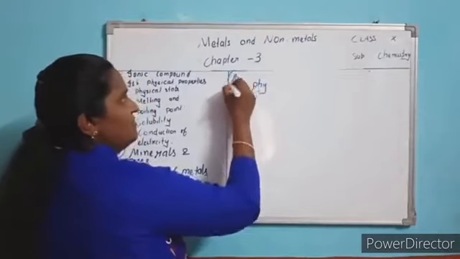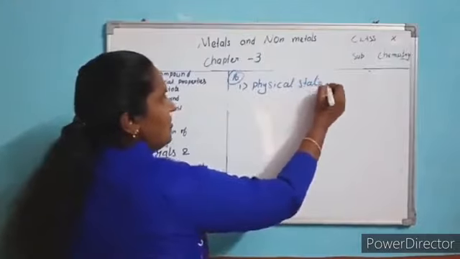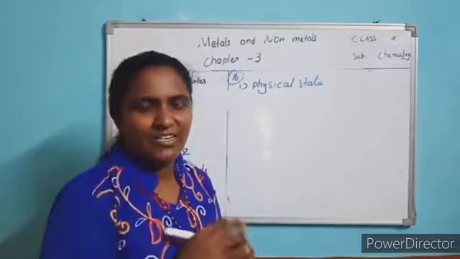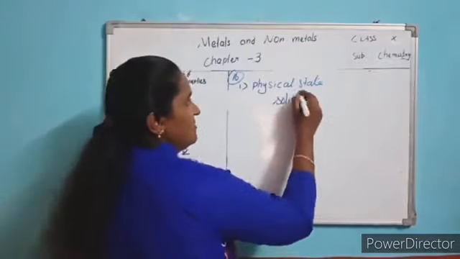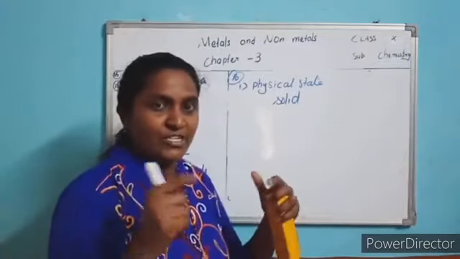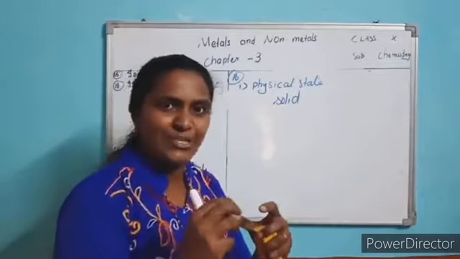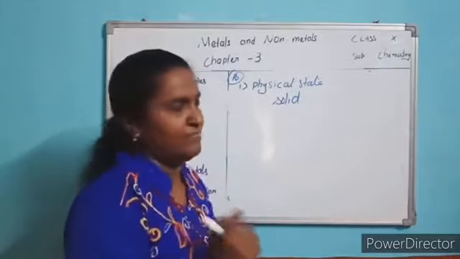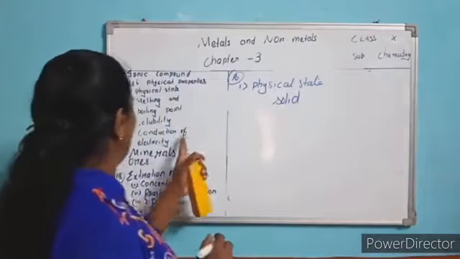Question number 16. Physical state: ionic compounds are generally solid. Understood? Due to electrostatic force of attraction, they stick together to form an ionic compound. Metal and non-metal combine together to form an ionic compound. They are generally solid. Next, we will go for electricity.